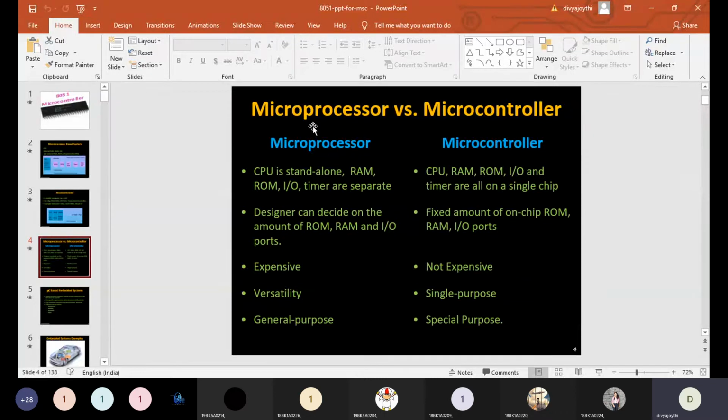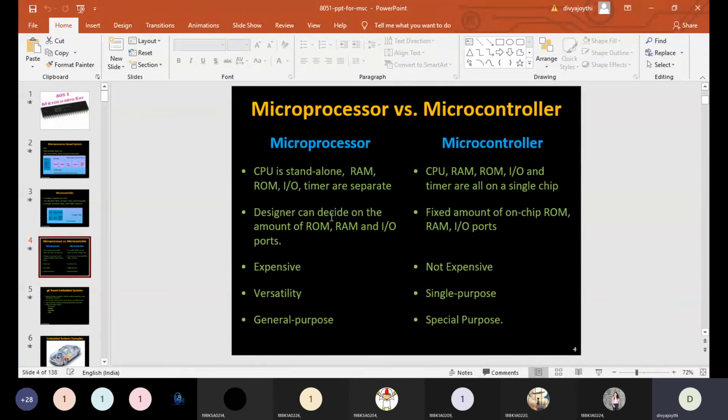Everything needs to be connected externally for the microprocessor, but everything is inbuilt to some extent in a microcontroller. Whenever you are connecting everything externally, that means you need to purchase all those items separately and connect them. Even the connecting wires cost something. So when you connect everything externally, the system cost will increase. But if everything comes inbuilt, then the system cost is reduced. In that way, a microprocessor is said to be an expensive device, whereas a microcontroller is not that expensive if we compare it with the microprocessor.